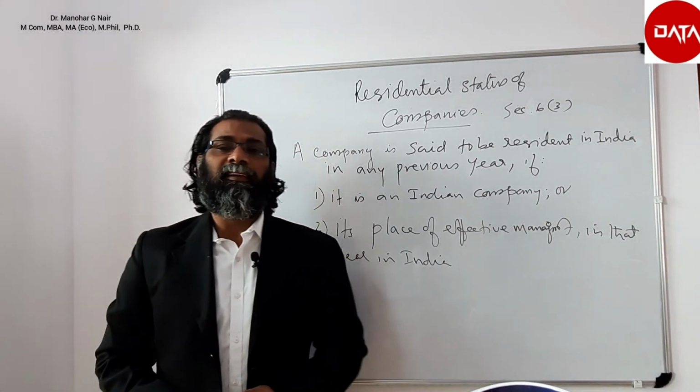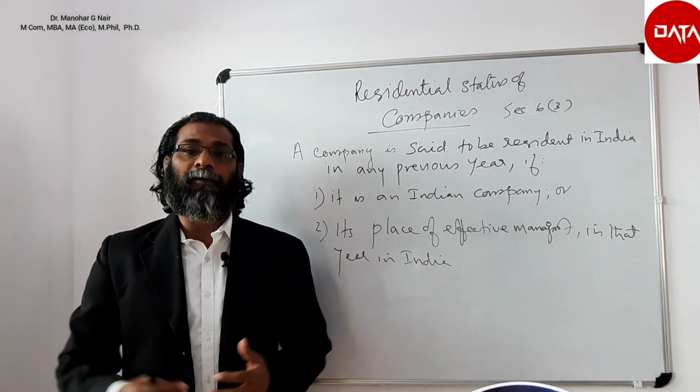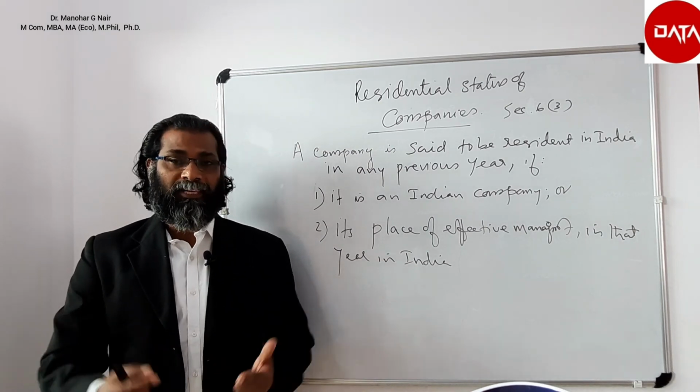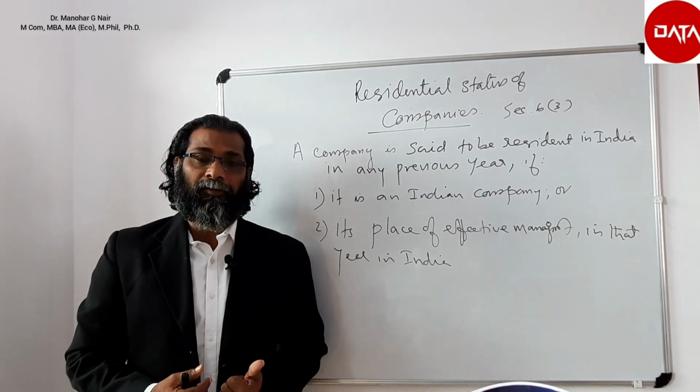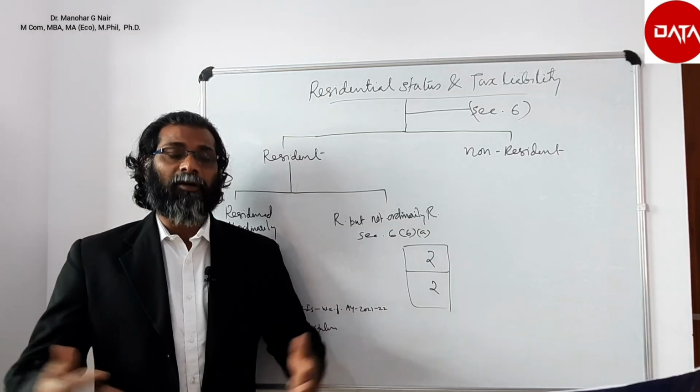So these are certain conditions with respect to the residential status of different types of assessees: individual, Hindu undivided family, an association of persons or a body of individuals, a firm or a company. Hope this concept is clear.